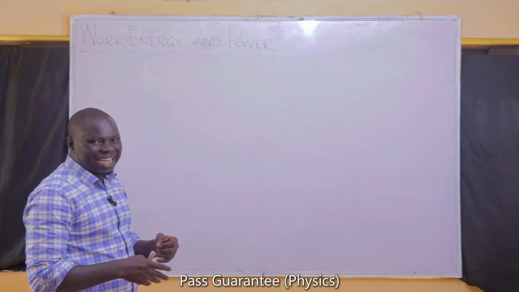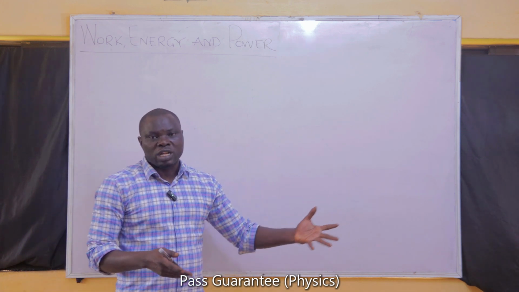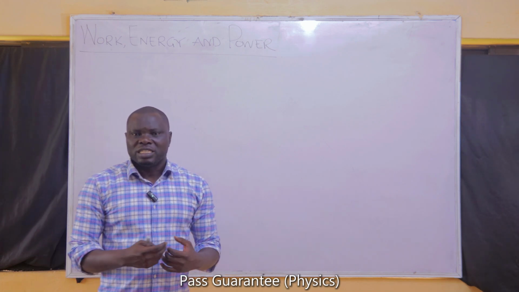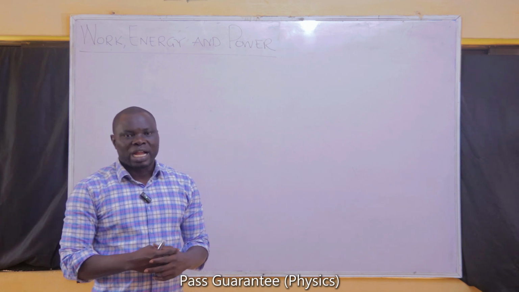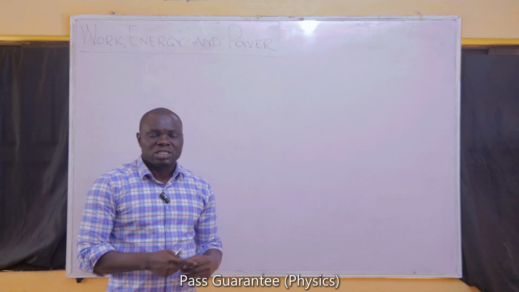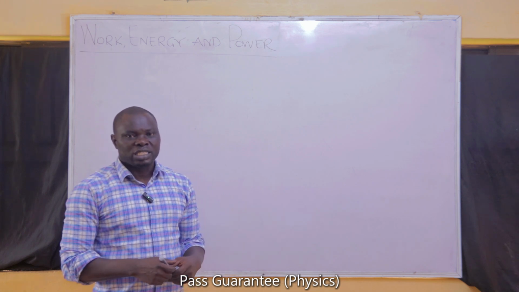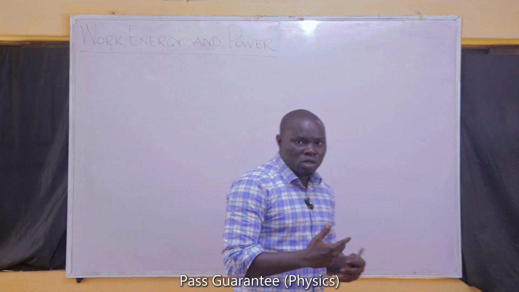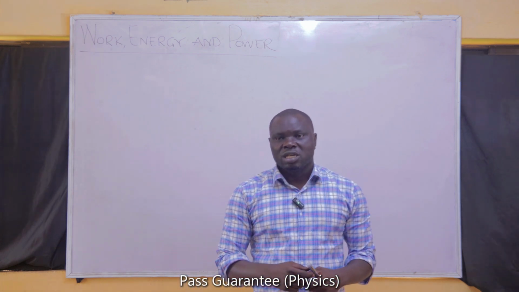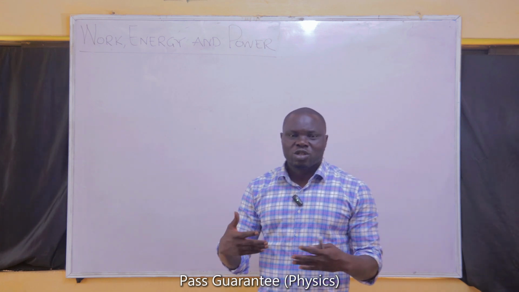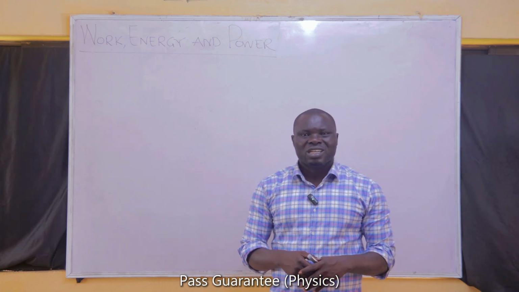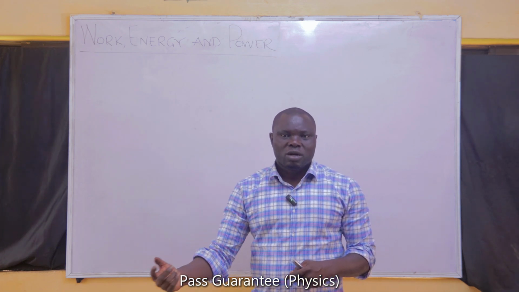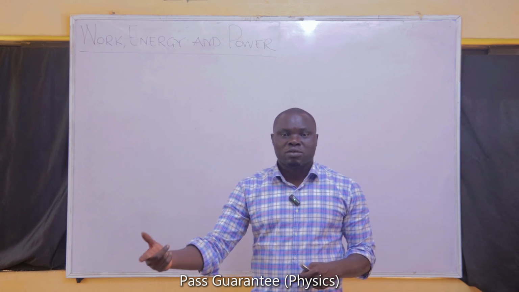What always happens is that energy will be transformed into some other forms, though those other forms might not be the useful form in which you want the energy to be. For example, a fan easily converts electrical energy to mechanical energy by moving. By the time you give it 100 joules of electrical energy, it's expected to give you that same amount as mechanical energy by rotating. But what always happens, because we are still going to see that later on in machines, is that because of the friction involved in the moving parts of most machines, the energy conversion process from one form to another is not always perfect.